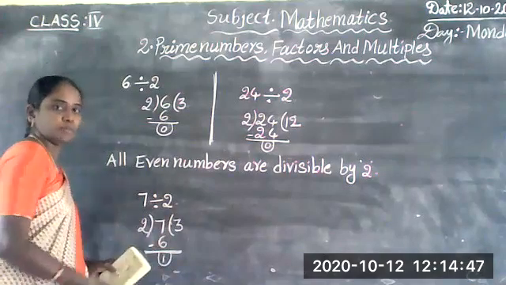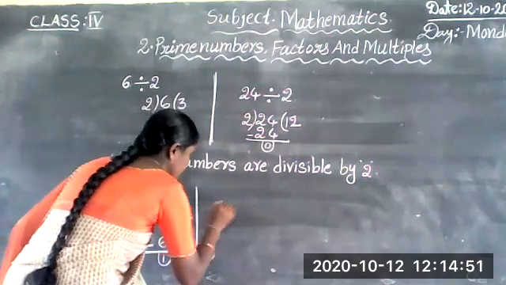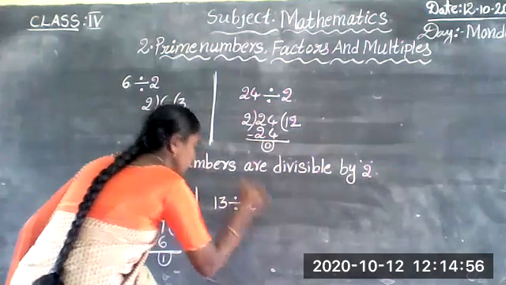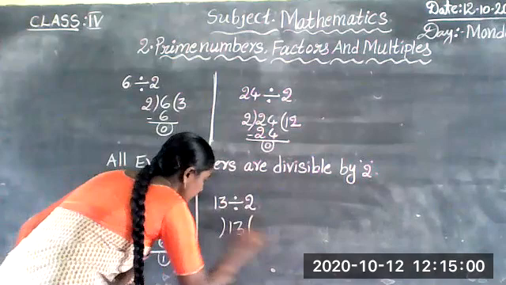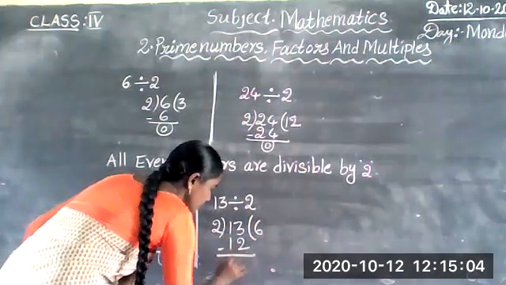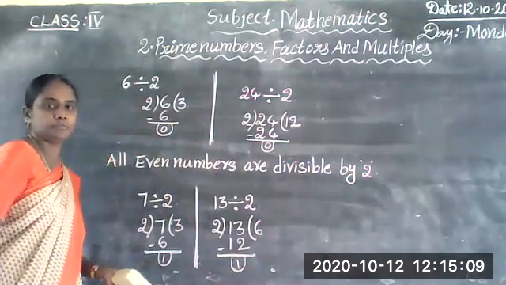Next, I am taking one more odd number: 13 divided by 2. 2 6s are 12. Here also we get remainder 1.